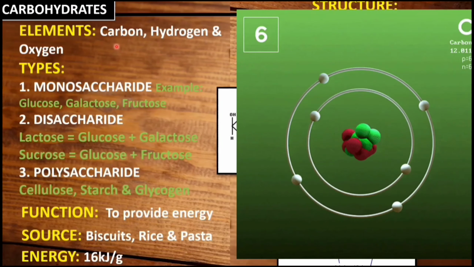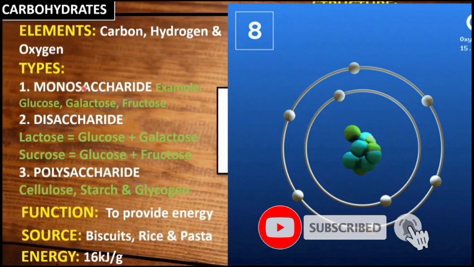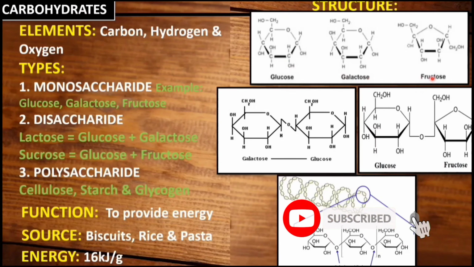Carbohydrate is made up of carbon, hydrogen, and oxygen. There are 3 types of carbohydrates. They are monosaccharide, disaccharide, and polysaccharide. Monosaccharide contains only one glucose molecule or a hexose molecule. For example, you can see glucose, galactose, and fructose molecules.